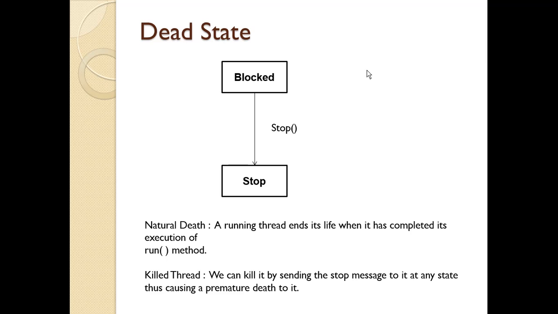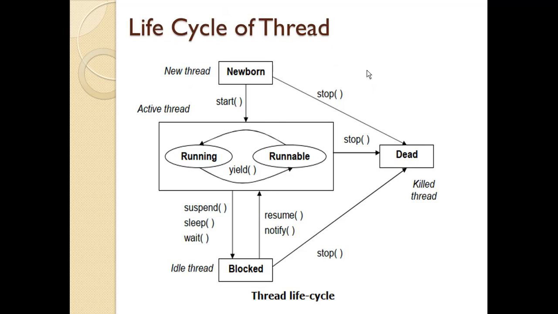So this is the life cycle of thread. When the thread goes through its lifetime from one state to another, various methods of the thread class are used. If you see this diagram, the thread class methods used are the start method, stop method, yield method, then suspend, sleep, wait, resume, notify. All are methods defined in the thread class.